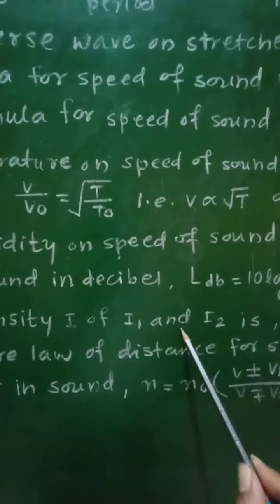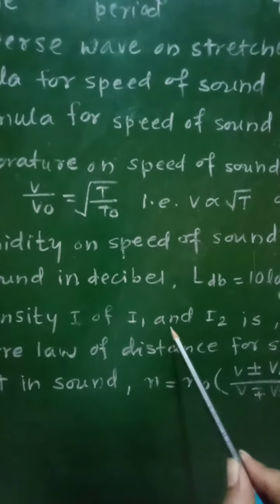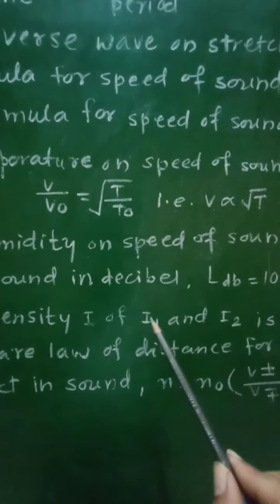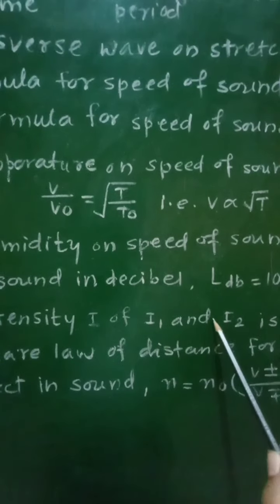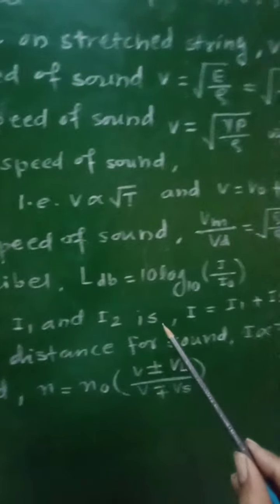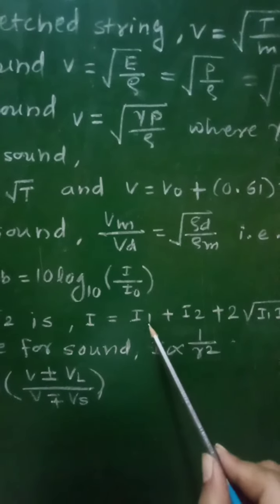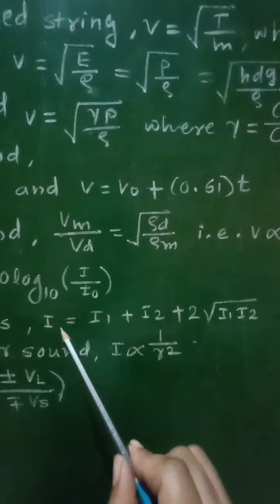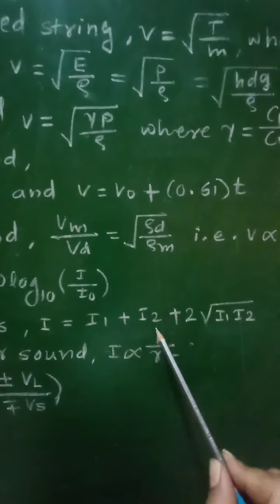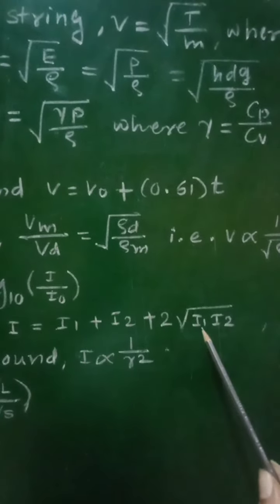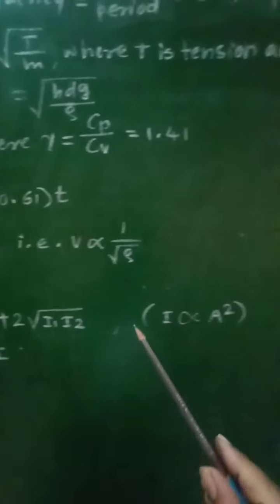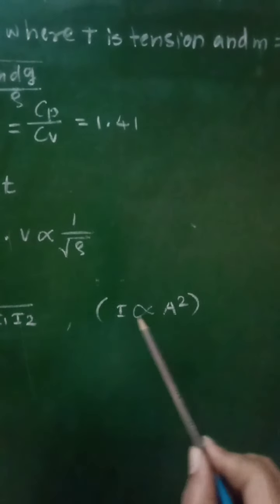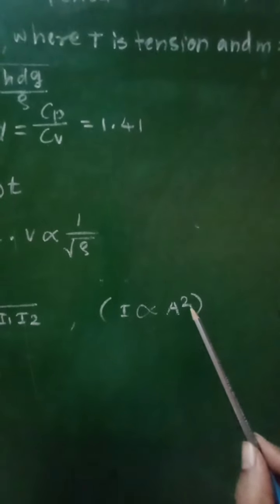Then eighth formula gives the resultant intensity I of two intensities I1 and I2. If there are two intensities I1 and I2 for two waves, and when there is mixing of these two waves, at that time the resultant of I1 and I2, that is I, will be given as I is equal to I1 plus I2 plus 2 root I1 I2. We know that intensity is directly proportional to square of amplitude, I is proportional to a square.